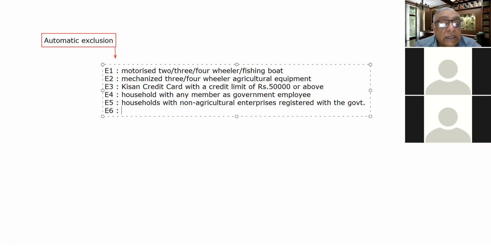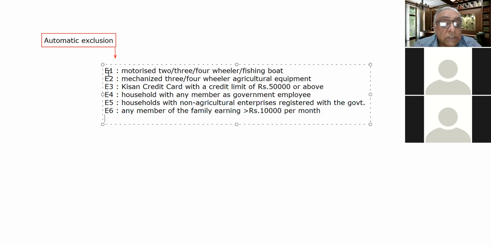The sixth criteria is that any member of the family earning more than rupees 10,000 per month is also automatically excluded.